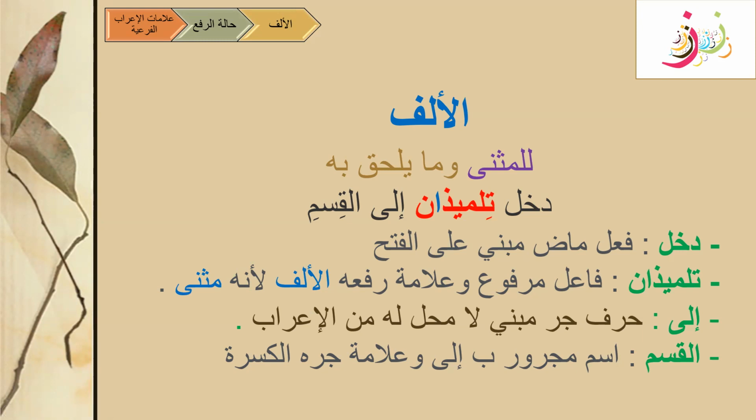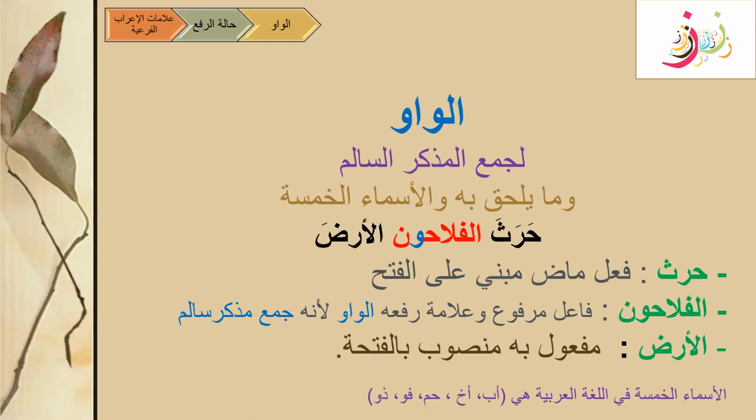So this was the first one. Look at the second. The second alama for i'rab far'iyya for halat rafa' is al-waw, and it always is with the Jama' Mudhakkar Salim. وما يلحق به والأسماء الخمسة. It can also happen with Asma al-Khamsa. We know that there are Abun, Akhun, Hamun, Fu, Dhu. So here, inshallah, we are going to do another topic for Asma al-Khamsa, that we will do the i'rab for these as well. But for now, we'll see how it can be used for Jama' Mudhakkar Salim.